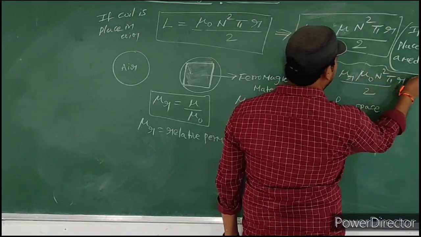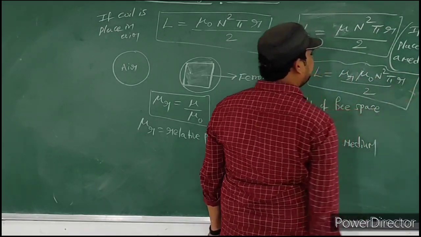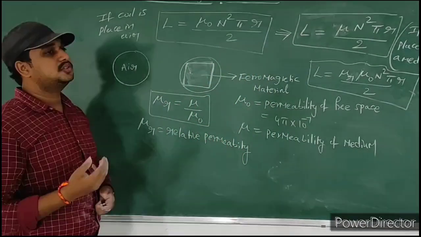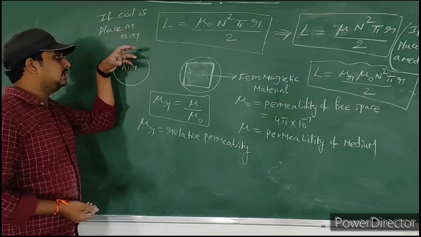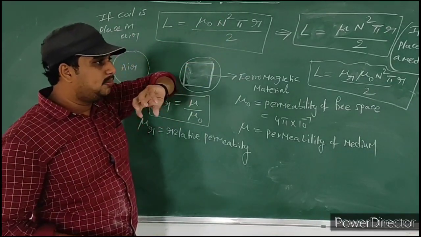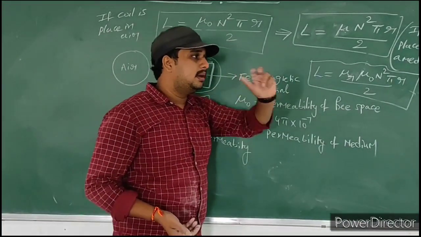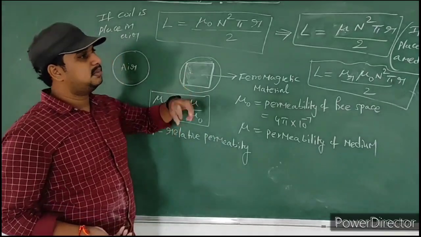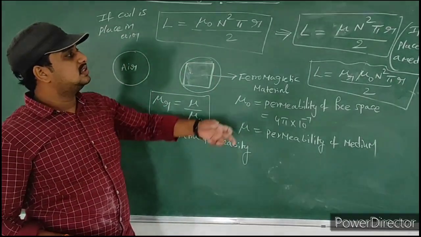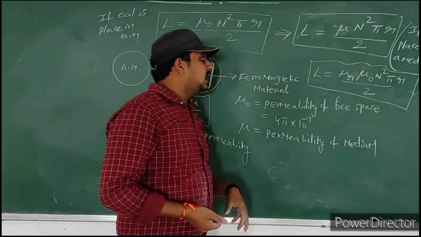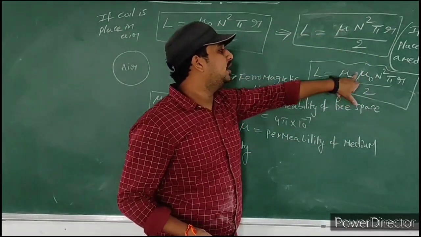So these are the several formulas we are using for the self-inductance of a circular coil based upon the situation. If the coil is placed in air, we take mu naught n square pi r by 2. If the coil is placed in some medium, that medium may be ferromagnetic material kept inside it, or any other medium, then we consider mu into n square into pi r by 2. This mu is nothing but mu r into mu naught.